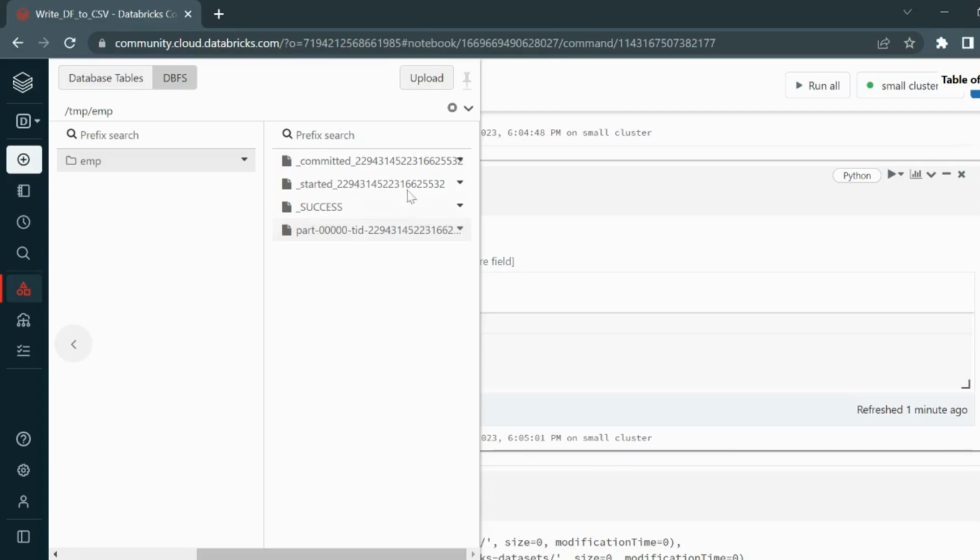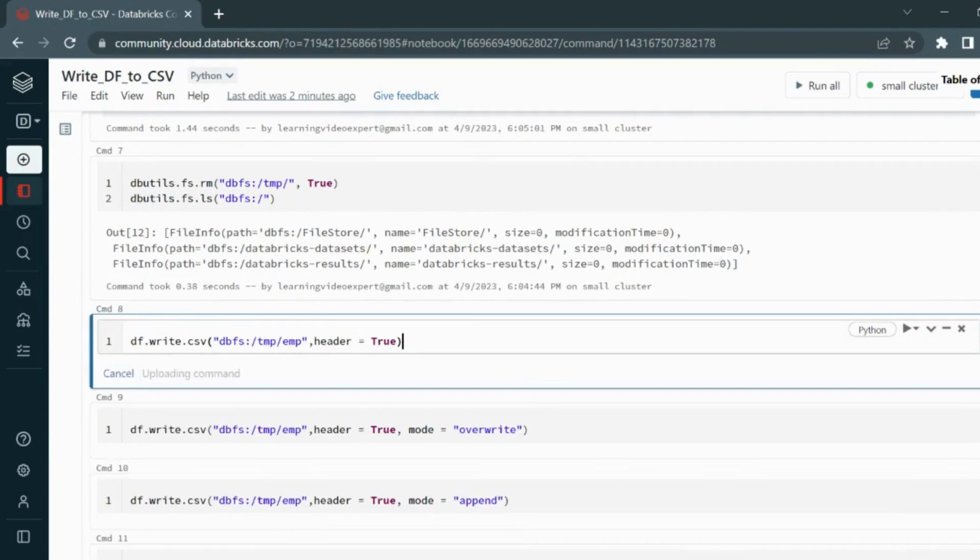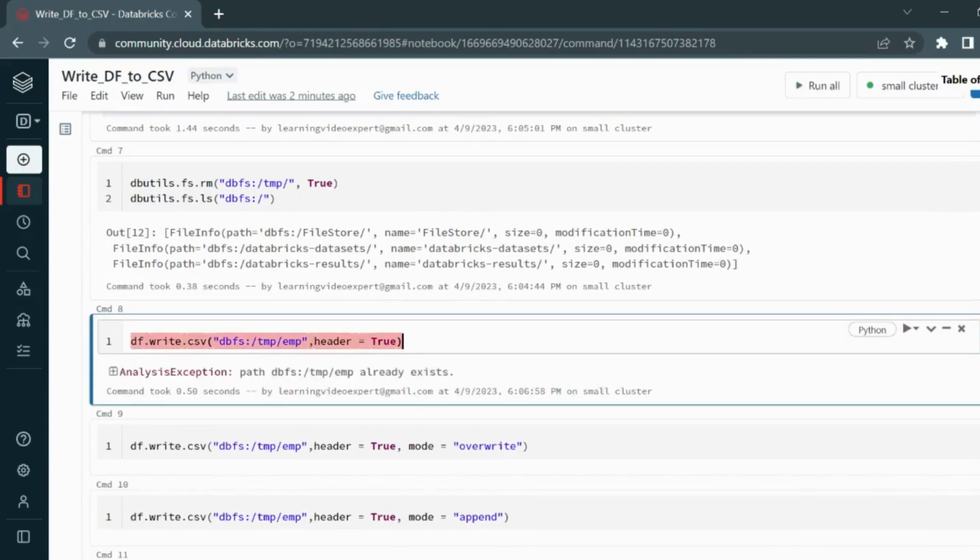And the other three files that we see here, that is committed, started, and success, these are the transaction logs that are created by Spark and saved here. If I try to rerun the same statement, you will see there will be an analysis exception, because this file and this folder already exist in this particular location, and hence it is throwing an error. So in order to avoid this, how exactly can you do it? Spark provides some methods, some parameters that you can mention in order to avoid this.